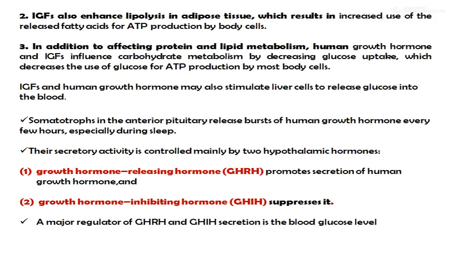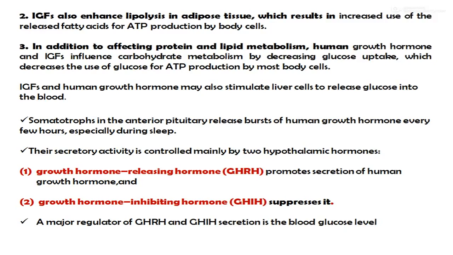The somatotropes in the anterior pituitary release bursts of human growth hormone every few hours, especially during sleep. Their secretory activity is controlled mainly by two hypothalamic hormones. The first one is the growth hormone releasing hormone.